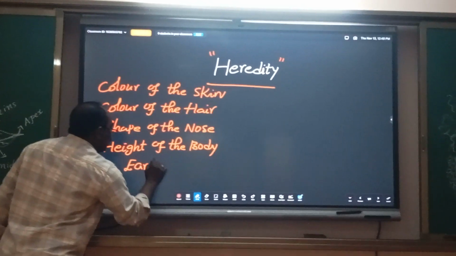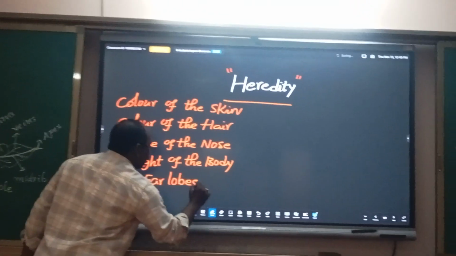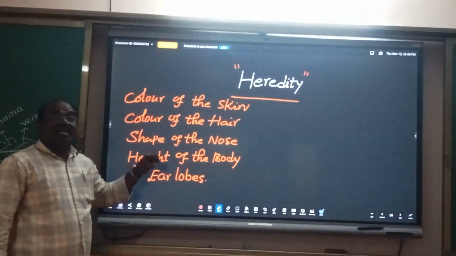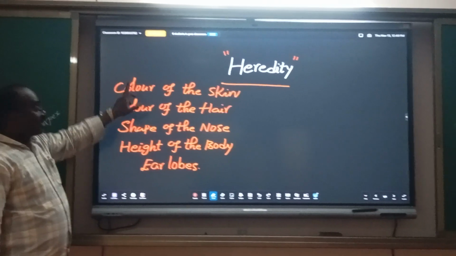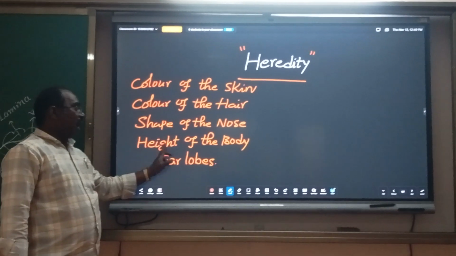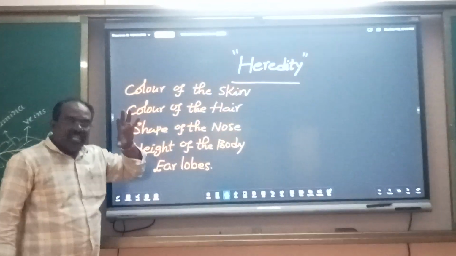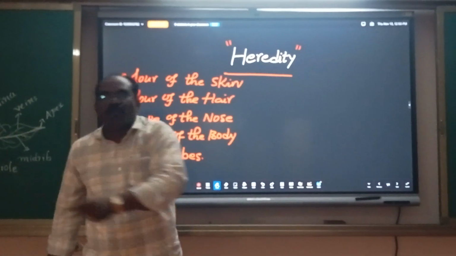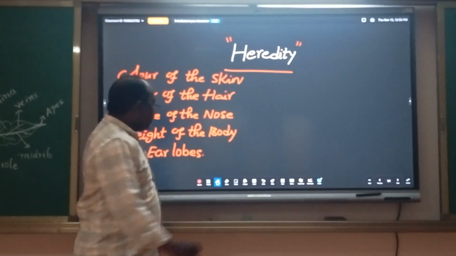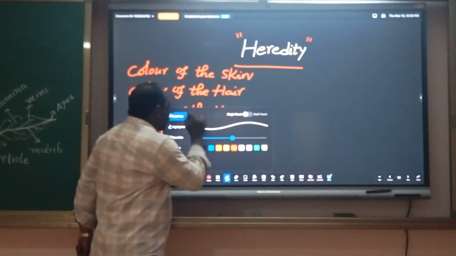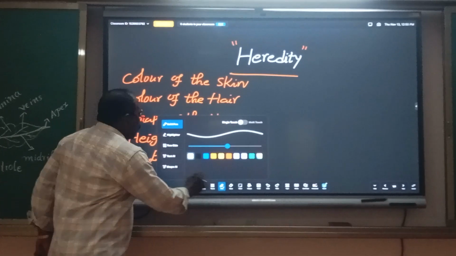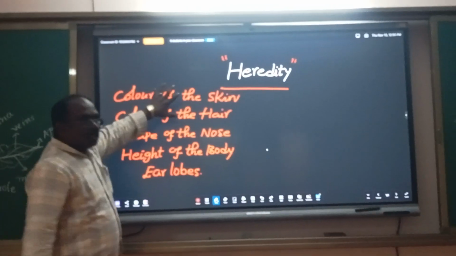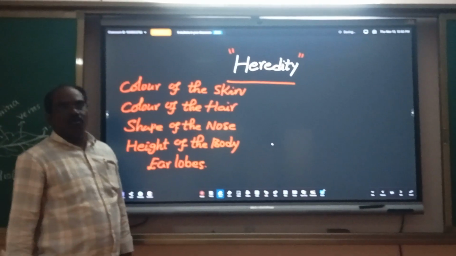Earlobes are characters. All these are different types of characters: color of the skin, color of the hair, shape of the nose, height of the body, earlobes. These characters are present in every human being.